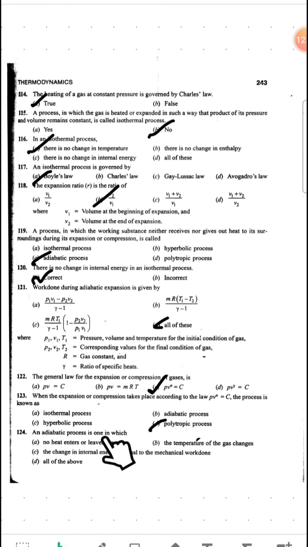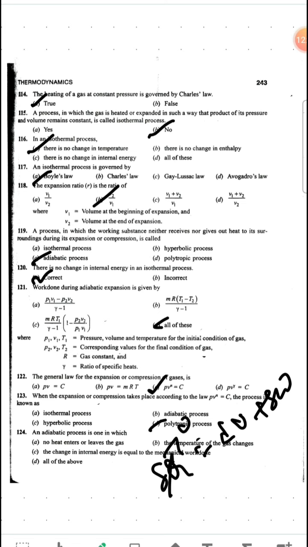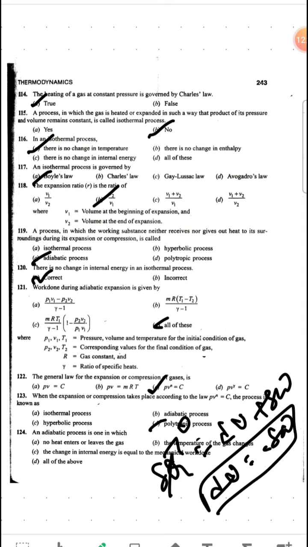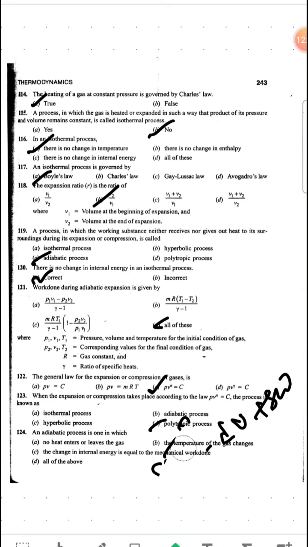An adiabatic process is one in which no heat enters or leaves the gas. The temperature of the gas changes. Yes, A and B are right. C says the change in internal energy is equal to the mechanical work done. Yes, it is also true. How is C correct? del Q equals dU plus del W. Since it is an adiabatic process, del Q will be 0, and if you bring this here, then it will become dU equals minus del W. So it will be equal, just in opposite sign, right? So to this question our answer will be D.